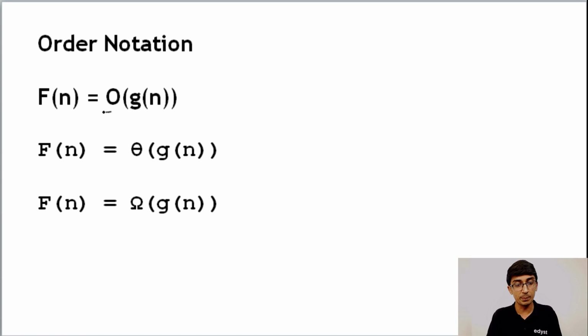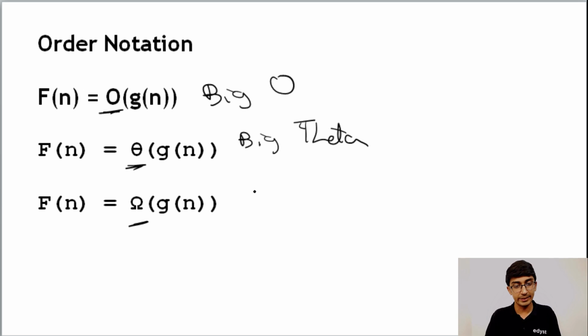There is a function called big O. This is called big theta. This is called big omega. So this is big O, big theta, and this is big omega. Okay. But what are these functions and what do they do?